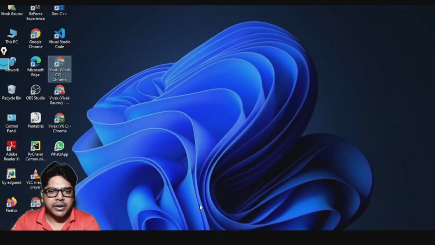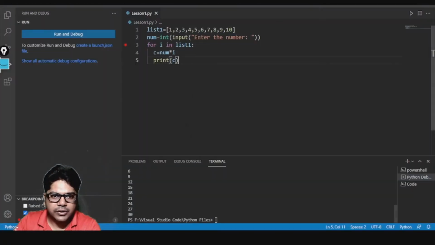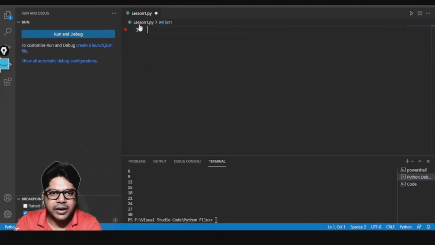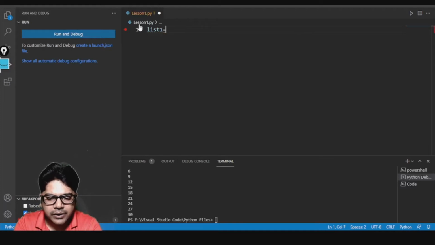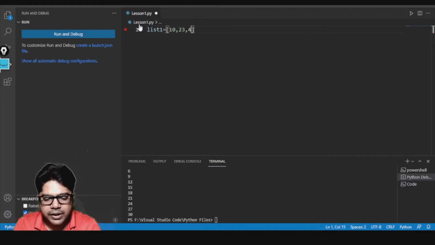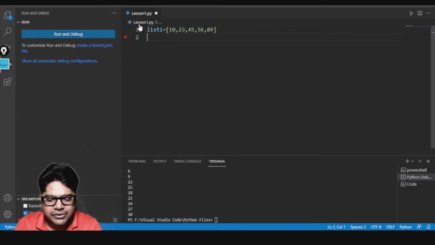Okay, so now let me take you to the editor and write this code also, and you can also practice this with me. So here I will write it again fresh. Okay, list1 equal to, here I'll write 10 comma 23 comma 45 comma 56 comma 89. Okay, anything which you can think of.